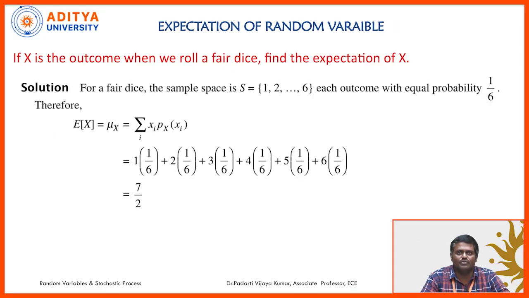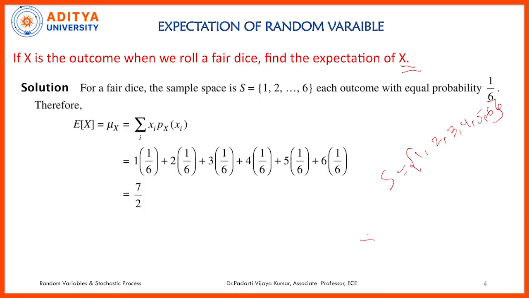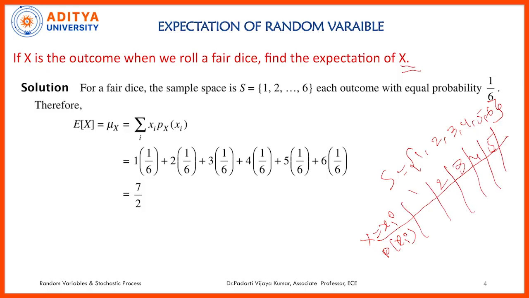So first we will see one problem related to the expectation. When a fair dice is thrown, we need to compute the average value. When a fair dice is thrown, the sample space is 1, 2, 3, 4, 5, 6. So 6 outcomes are possible totally. Firstly, we need to build the table, the possible number of outcomes for the random variable, and we need to assign the probabilities for the values of random variable.